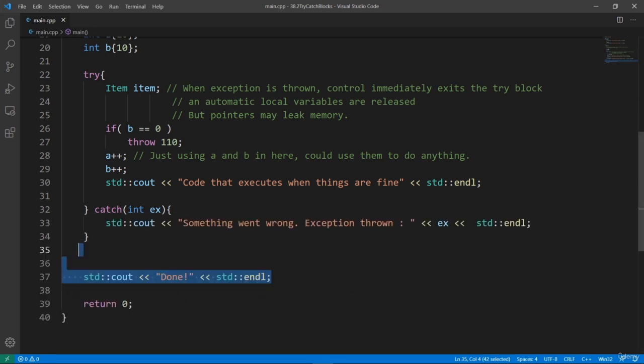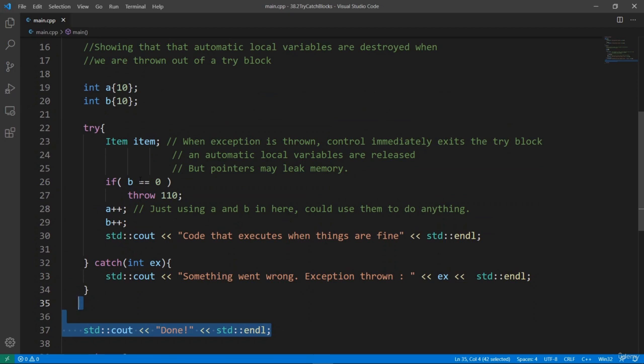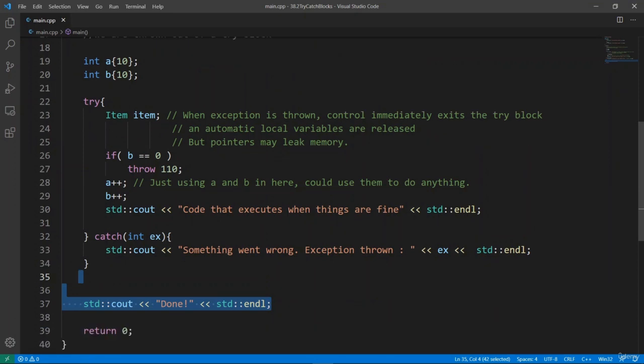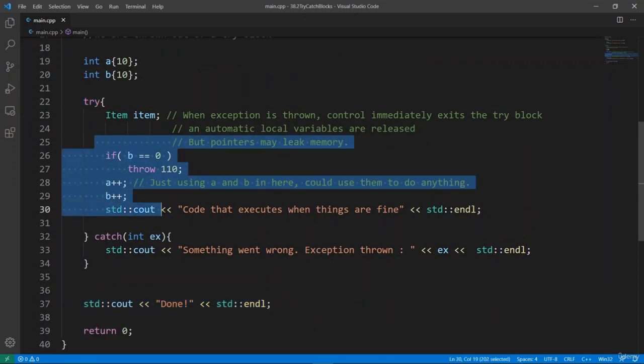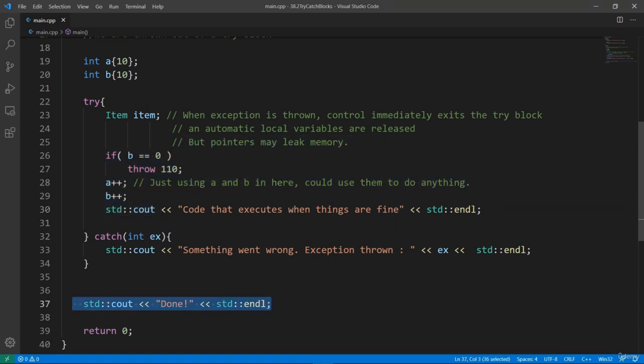Now, some people think that exceptions are a bad thing because they really make the flow of your program hard to follow. If things work properly, you're going to hit the try block, you're going to execute the code, and then you're going to hit the end. If things don't work, we're going to try and execute in the try block, and things are going to freeze at this line, and then the controller is going to hop over in the catch block, and then we're going to hit the end. Hopefully you can see that the flow is not that easy to follow anymore, because if you don't use exceptions, your program is just going to execute from top to the bottom, and there is no jumping around like we have with exceptions.